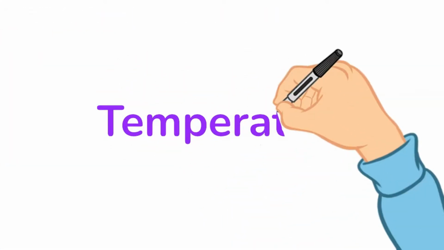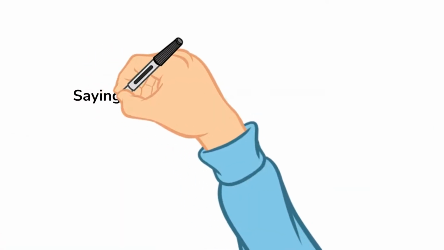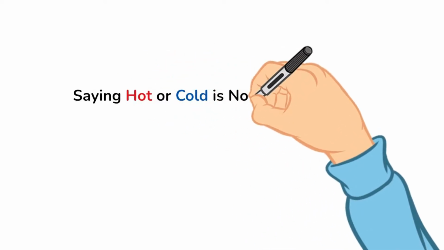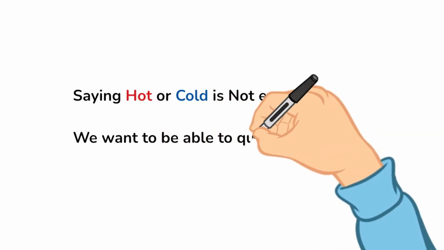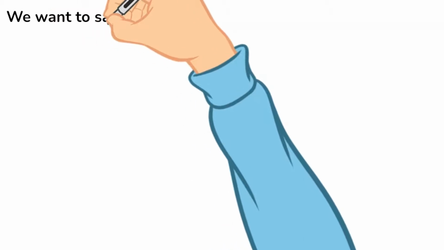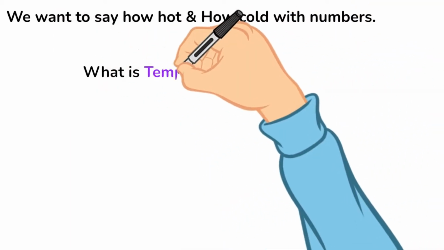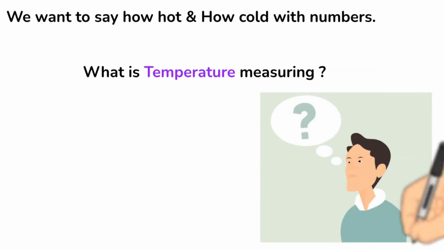We can start with the temperature, like the temperature outside today. It might be hot, it might be cold. But in science, we want to quantify everything we can. Saying something is hot or cold is not enough. We want to be able to say how hot and how cold with numbers. That begs the question of what the temperature is measuring.